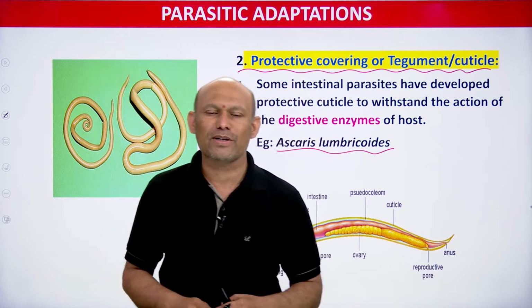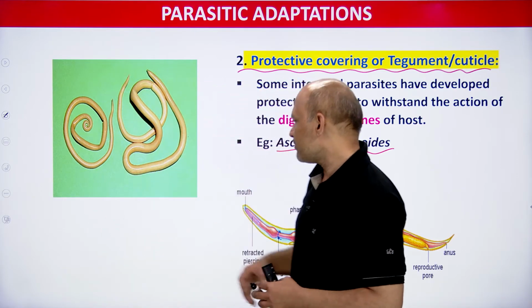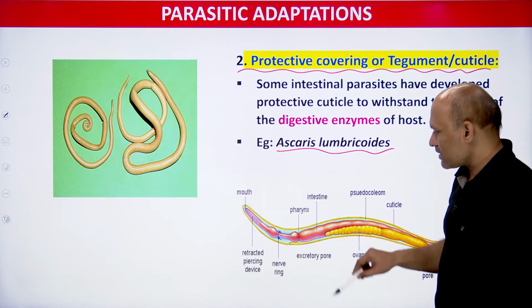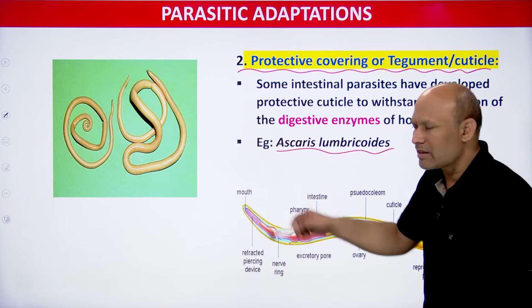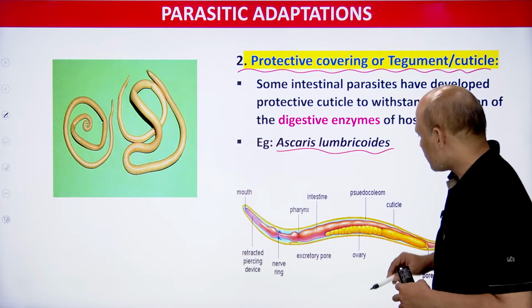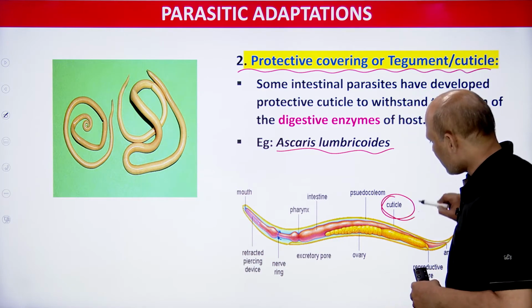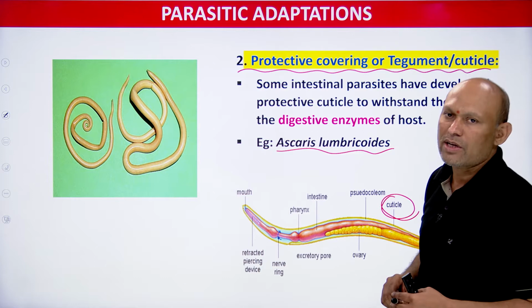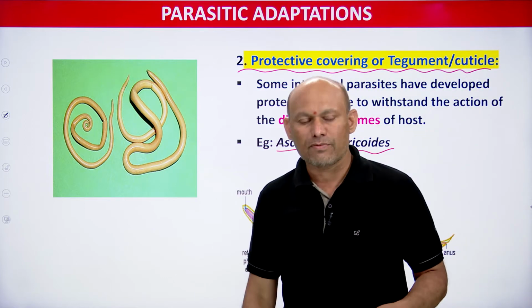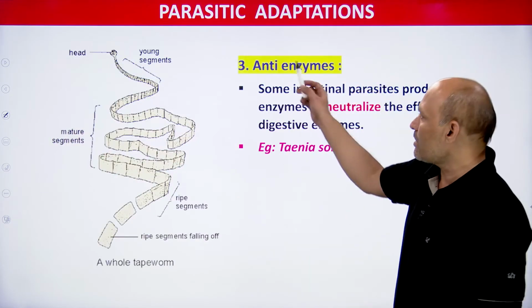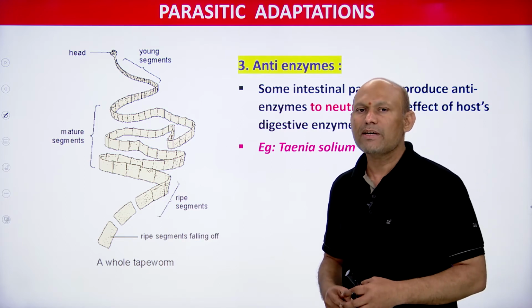I hope you understood. It is very simple. You can see here, this is an endoparasite, nothing but a roundworm, you can say. Its body is covered with cuticle, and this cuticle provides protection from digestive enzymes of the host. Let us see some other adaptations exhibited by the parasites.